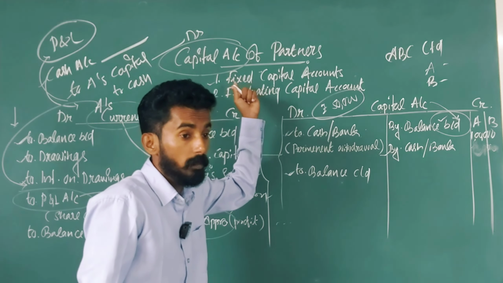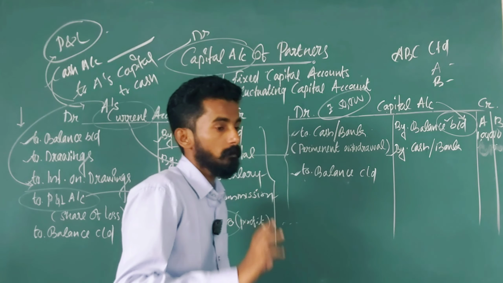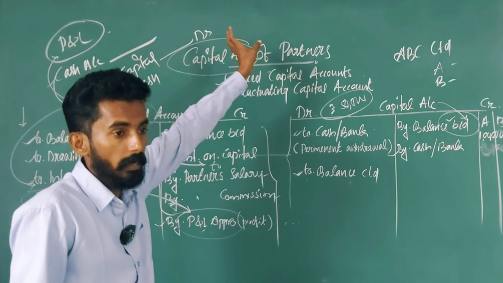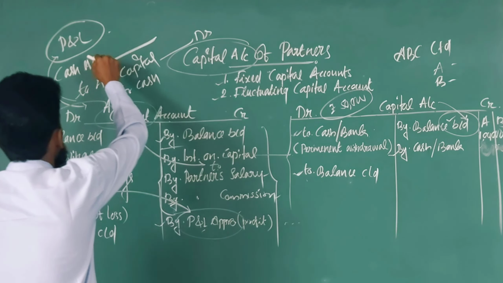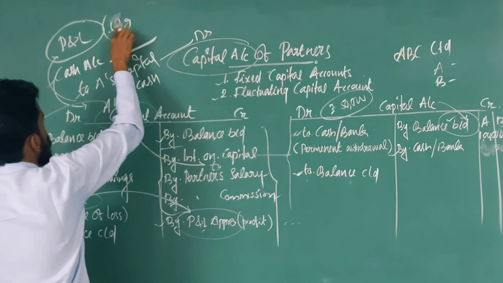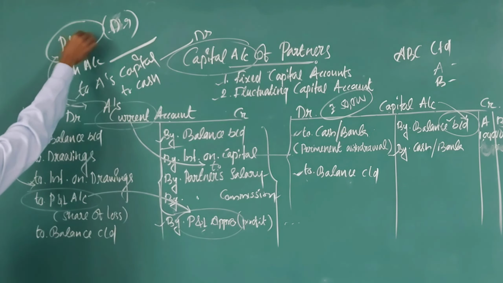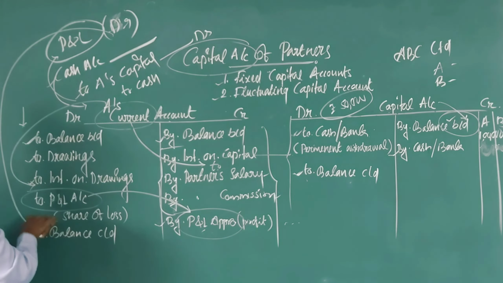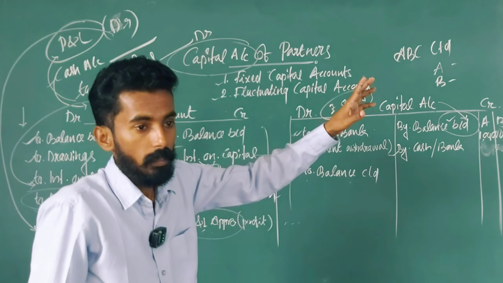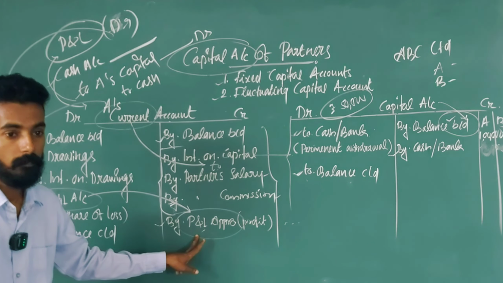Profit and loss account debtor to profit and loss appropriation account. Suppose it is a loss. In case of loss, that loss we transfer directly into either the capital or current account, not into the appropriation account. Suppose the P&L account has a debit balance, which means a loss. That is the reason P&L account comes here instead of appropriation.